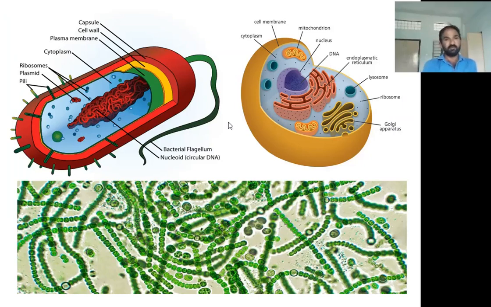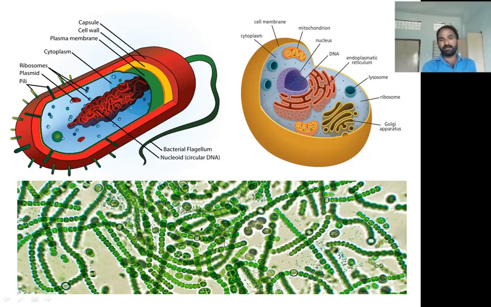Let us see the examples for the prokaryotic organism, which is the bacterial cell. The bacteria have a bacterial genome, which is also called a nucleoid. It is not called a nucleus, because the nuclear membrane is absent. If the nuclear membrane is present, it is automatically called a nucleus. In the prokaryotic organism, the nucleoid is present, a circular DNA that controls the cell. The best example of a prokaryotic organism is bacteria. Along with bacteria, some other examples are also there.